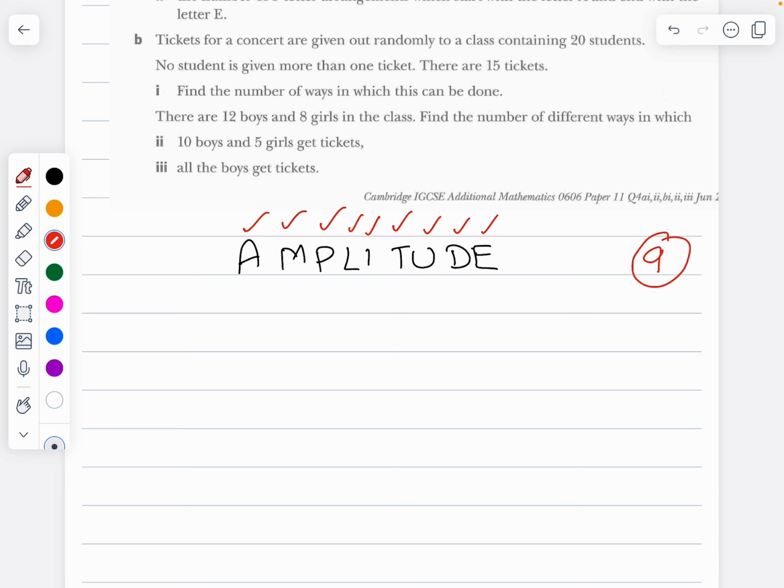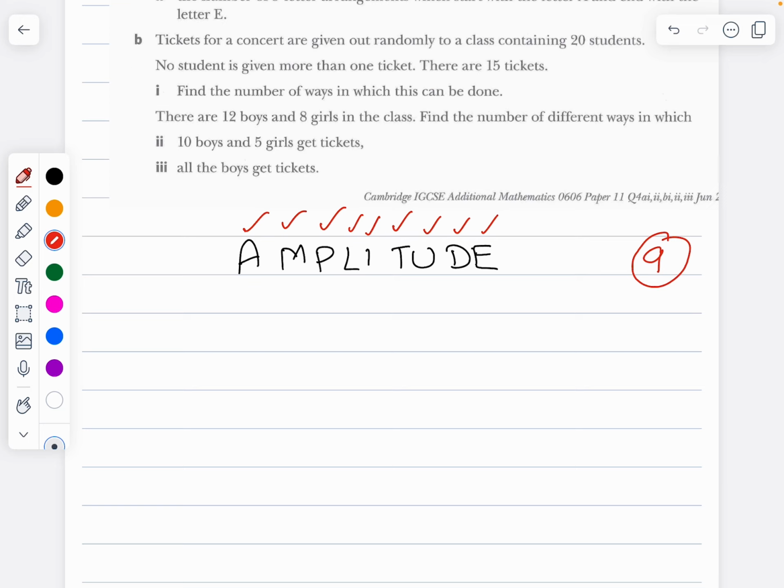Out of these 9 alphabets, I have to select 5, and there are no restrictions at all. So what should I be able to do?